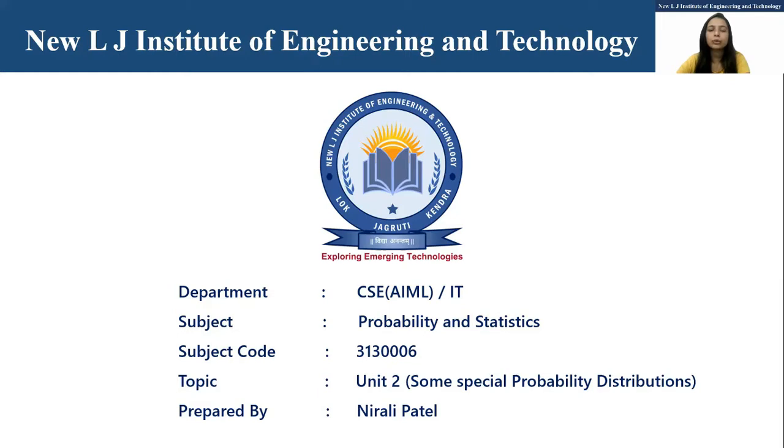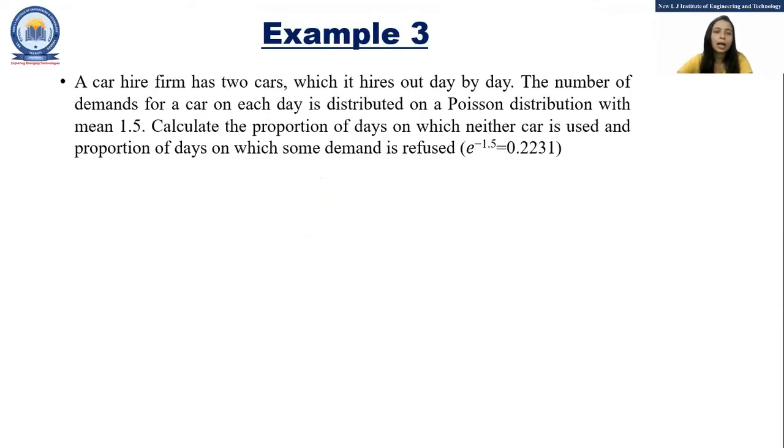In today's lecture, we are going to discuss some more examples on the Poisson distribution. So let's get started. Now moving to the next example: a car hire firm has two cars which it hires out day by day. The number of demands for a car on each day is distributed as a Poisson distribution with mean 1.5. That means mean is equal to 1.5, and mean is equal to lambda for the Poisson distribution. So lambda is 1.5. Calculate the proportion of days on which neither car is used and the proportion of days on which some demand is refused.